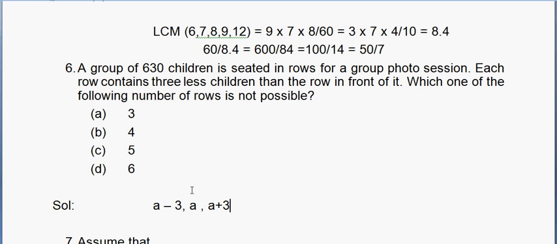If this is 4, if the number of rows is 4, we can take this as a minus 3, a, a plus 3, then a plus 6.